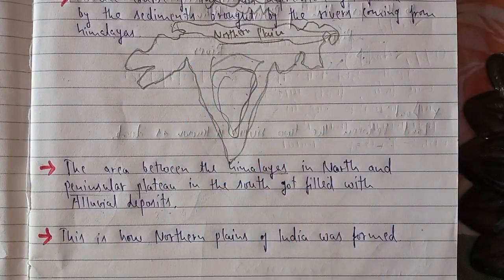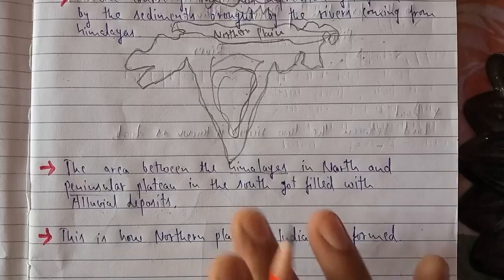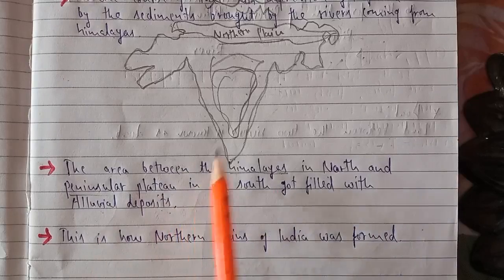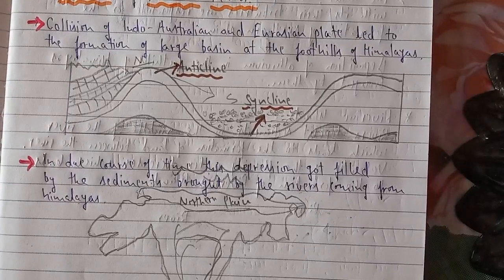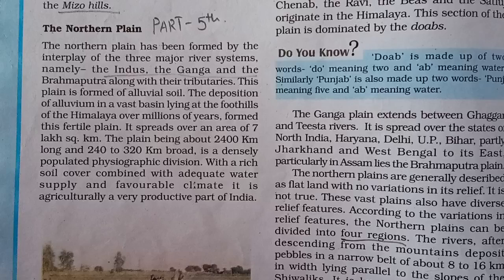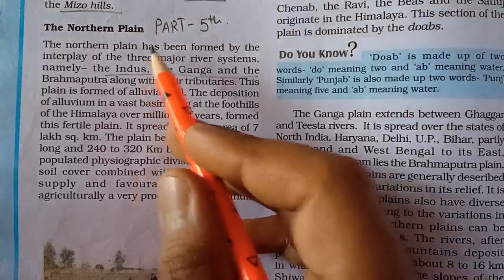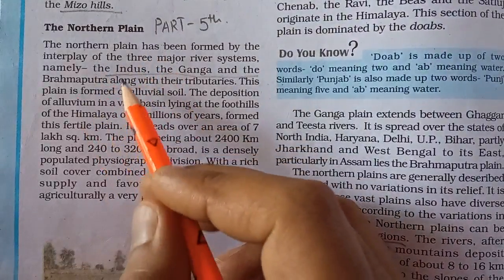So this is all about the story of the formation of the northern plains, which was not a part of this topic, but I've given you a rough sketch so that you can understand it. Now I will be starting the content from your book, which is important for you to learn. I'm starting this topic from your book, The Northern Plains, as we have seen the formation of the northern plains.